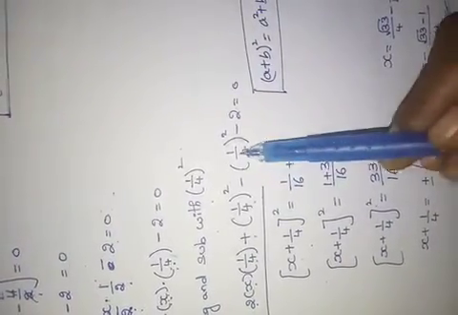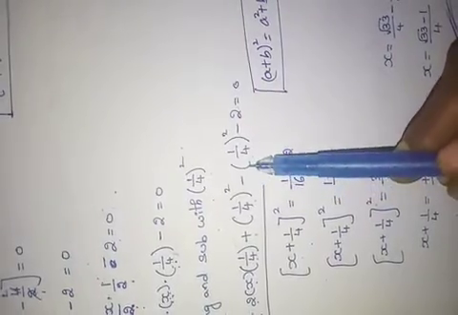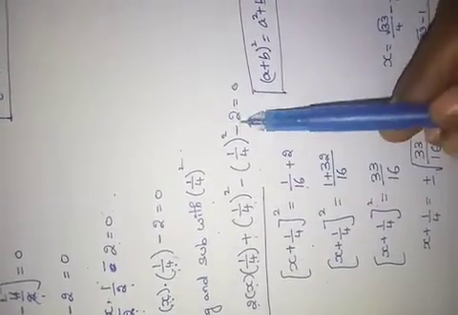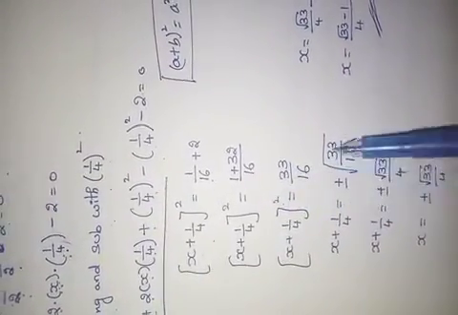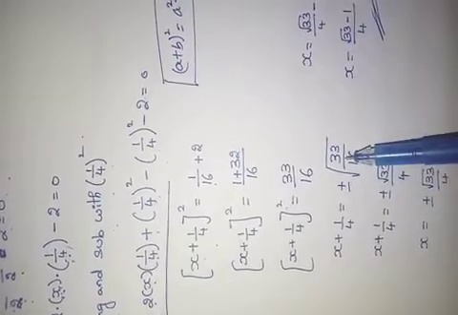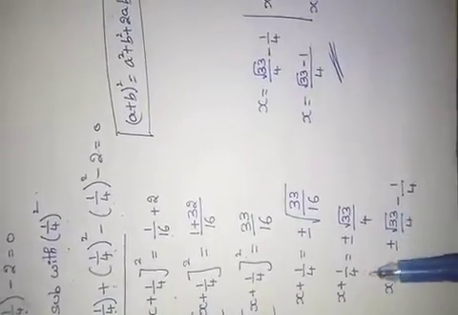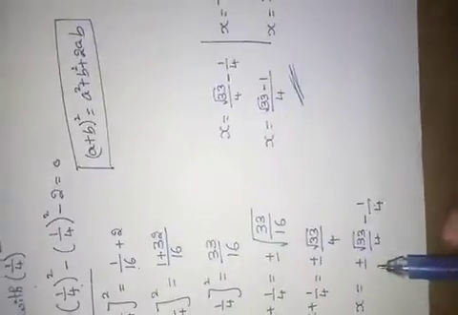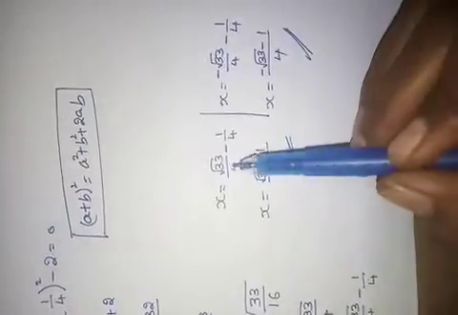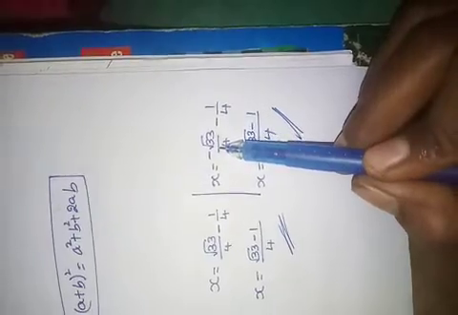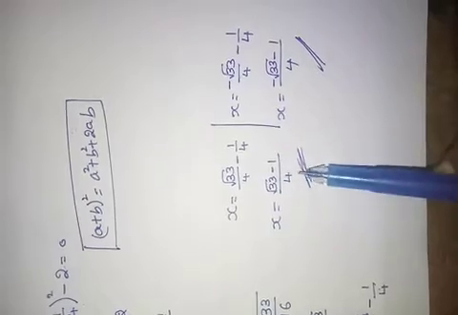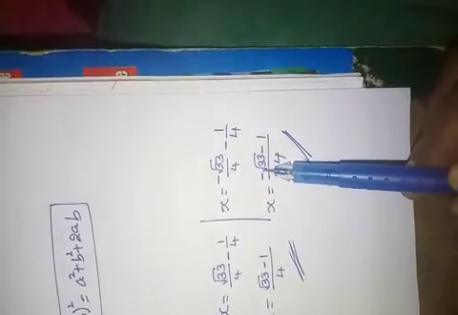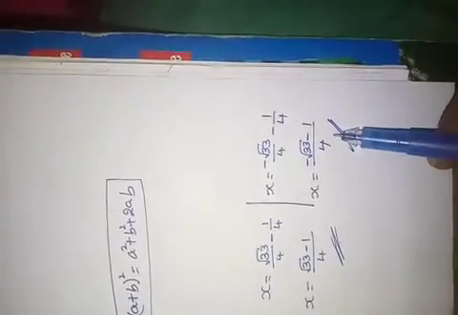1 by 16, 4 square means 16. Minus 1 by 16, it will become plus 1 by 16. Minus 2, it will become plus 2. Added it, and this square I sent to that side. It will become plus or minus root 33 by 16. So plus 1 by 4 I have sent to that side. Minus 1 by 4. Here plus or minus, two values, no? Once I have taken plus and one more time I have taken minus. So I got two values of x, that is root 33 minus 1 by 4 and minus root 33 minus 1 by 4. Therefore the roots of the equation are this and this.